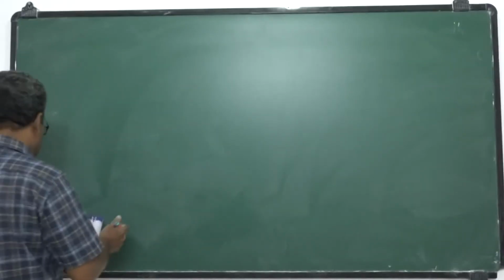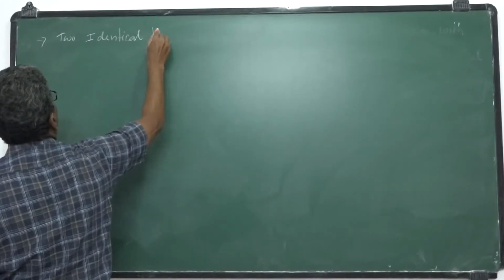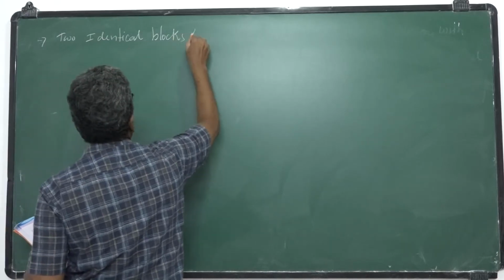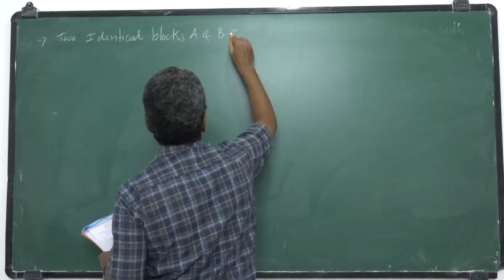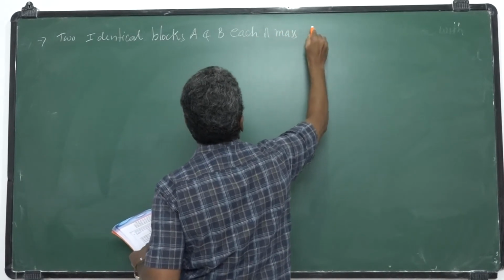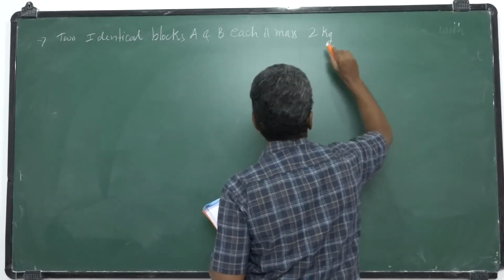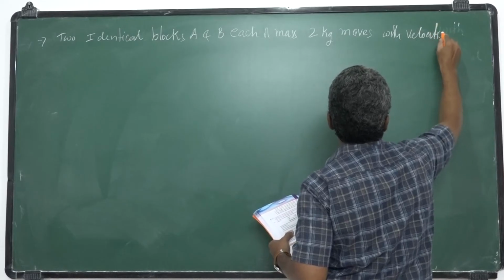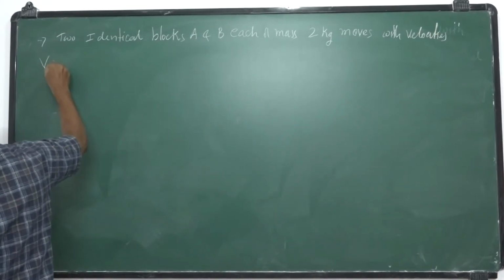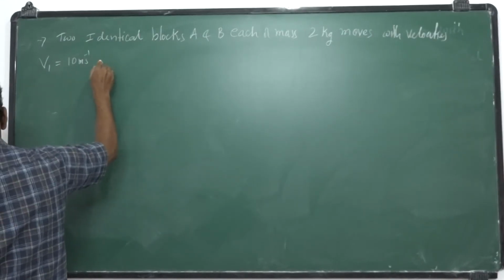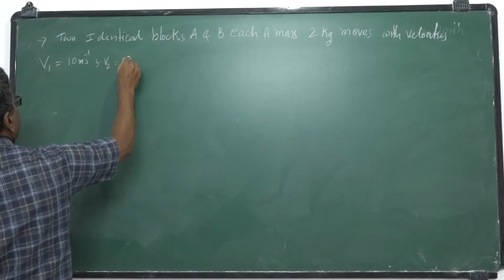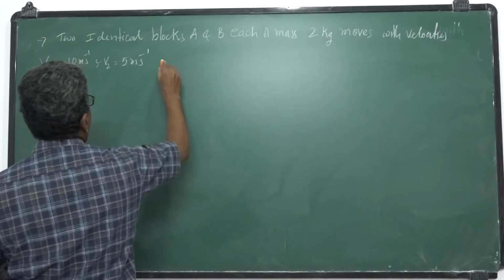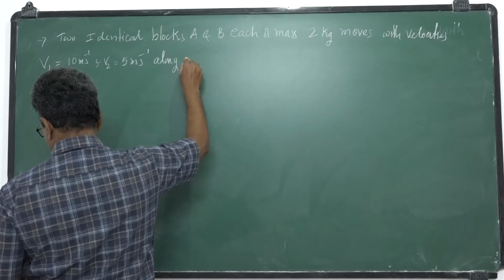Next problem. Two identical blocks A and B, each of mass 2 kg, move with velocities v1 is equal to 10 meter second inverse and v2 is 5 meter second inverse along a smooth horizontal plane.